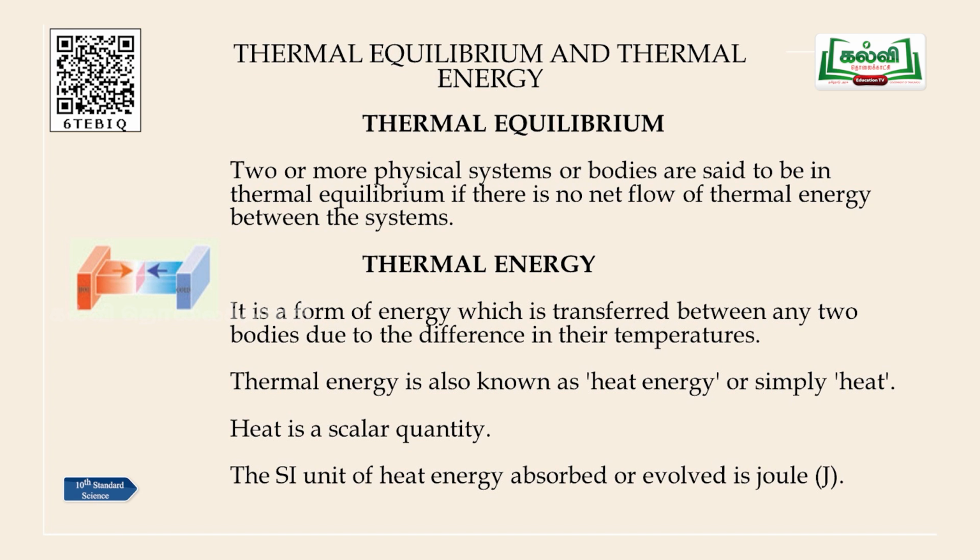there is no change in temperature. Suppose you touch a metal piece which is outside in the sunlight, you can feel it is very hot, right? So, there is some transfer of heat to your body, you feel it is hot. So, when there is no transfer of heat energy, no flow of heat energy from one object to another, then it is called thermal equilibrium. You can define thermal equilibrium as: two or more physical systems or bodies are said to be in thermal equilibrium if there is no net flow of thermal energy between the systems. So, this is the definition of thermal equilibrium.